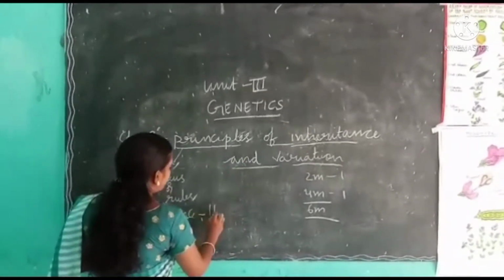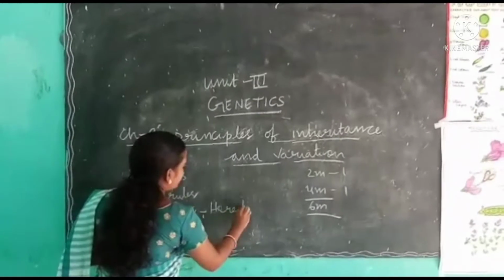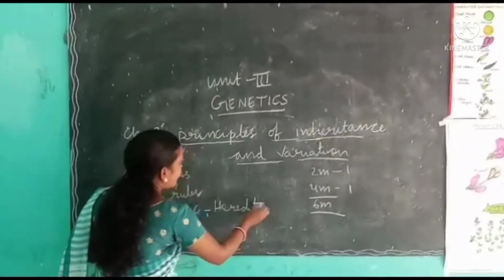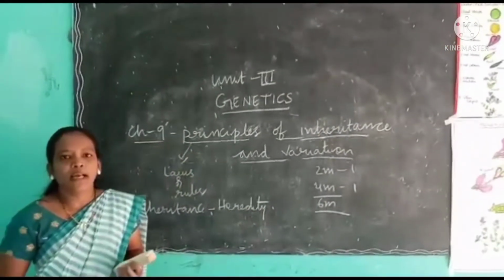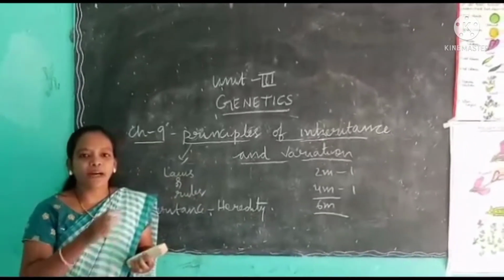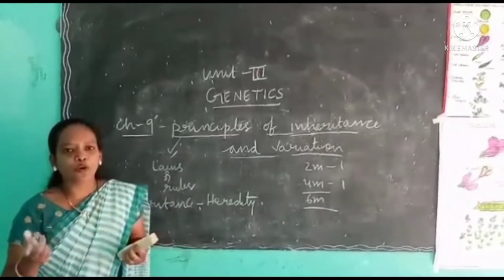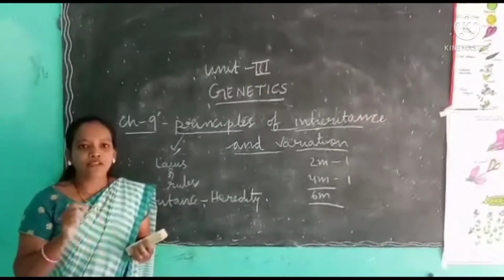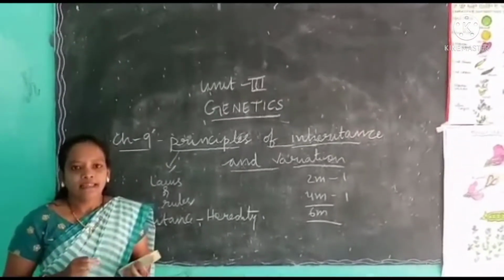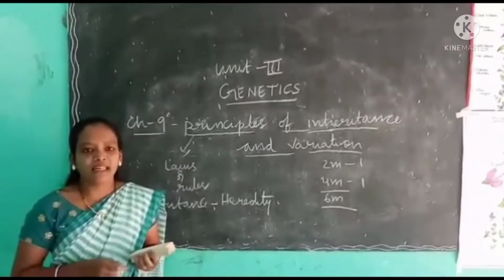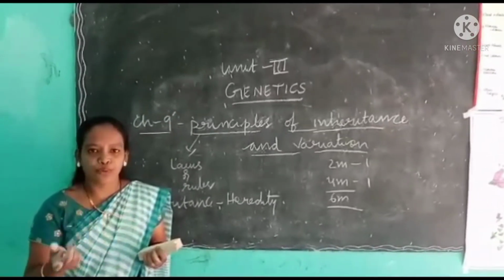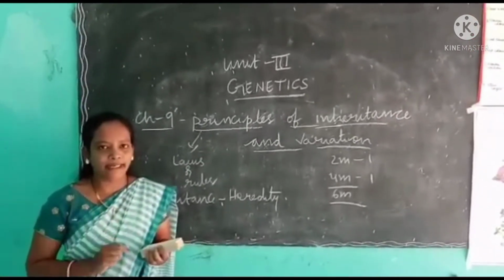Inheritance means heredity. Heredity means it is a process by which characters are passed on from parents to progeny. That is called inheritance, just like your mother's color passed from your mother to you. Okay? That is called inheritance.